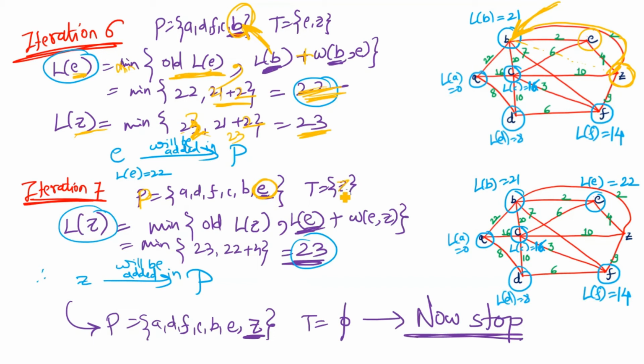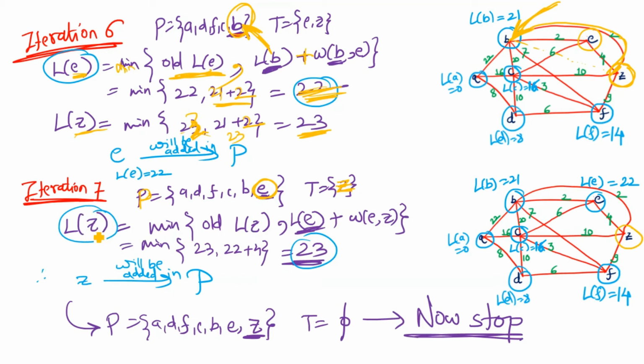Now Z is not yet added into our P, so we have to calculate the length of Z. Now this is the only one left, so this will be our last iteration. In the last iteration we are at iteration 7.